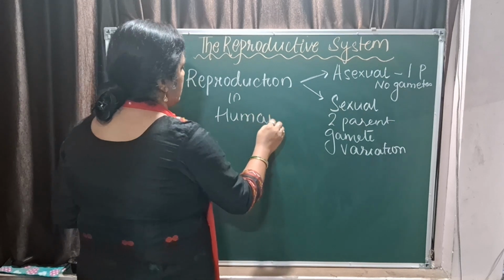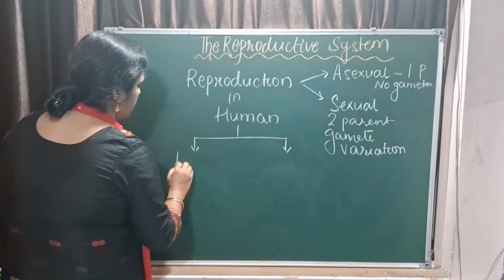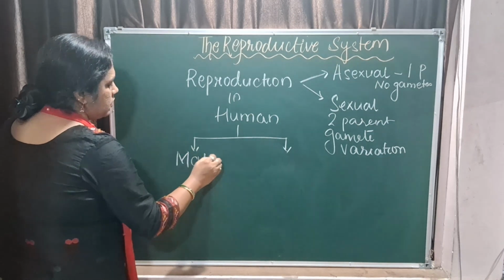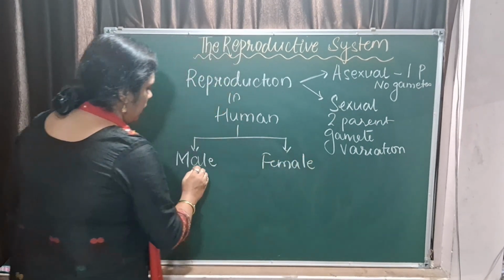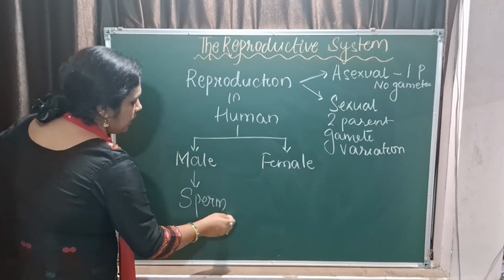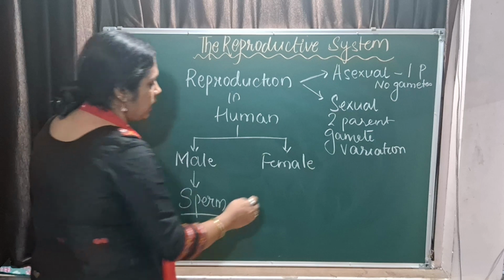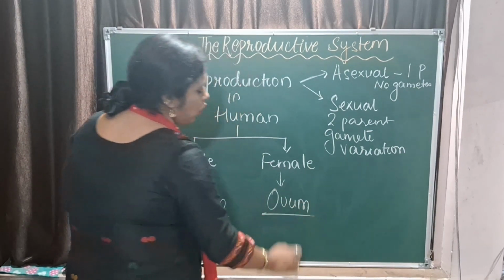In this chapter we will be talking about the two main reproductive systems, that is the male reproductive system and the female reproductive system. In the male reproductive system you have the male gamete, which is called the sperm. The diagram is very important. And in the female, the gamete is the ovum.